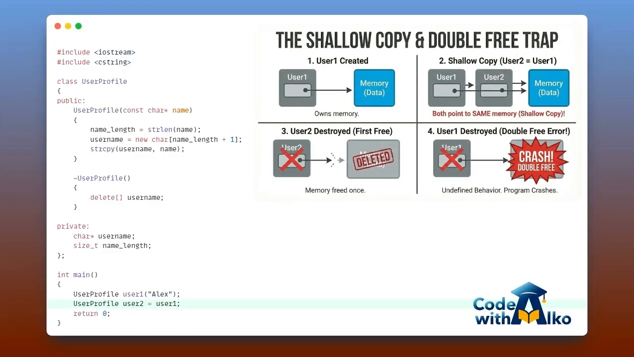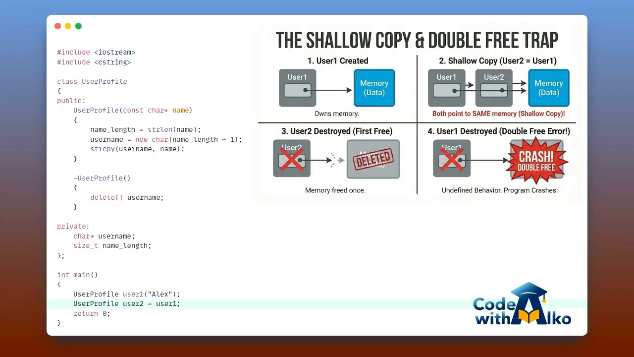Well, because when you copied user1 to create user2, the compiler tried to help you by generating a default copy constructor. But here's the catch. This default copy is what's known as a shallow copy. It literally just copies the pointer itself. This means both user1 and user2 now point to the exact same location in memory. And this is where the problem starts.